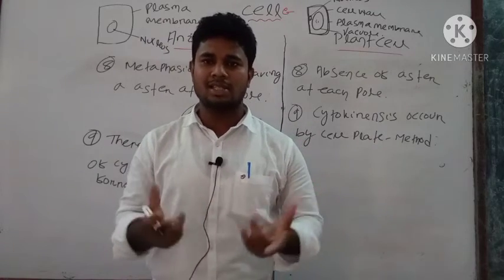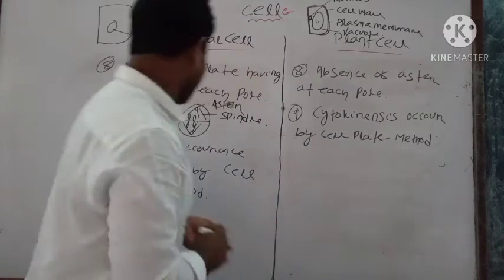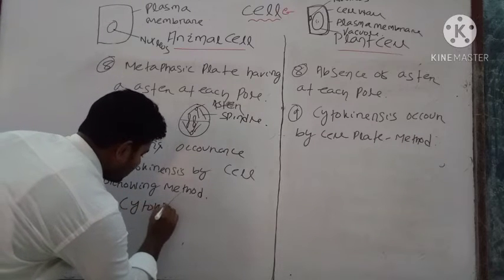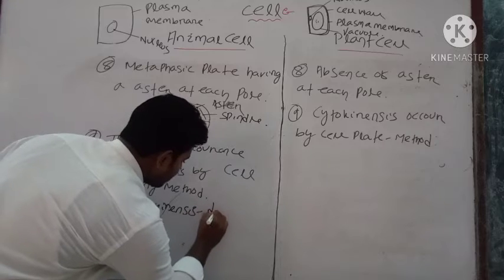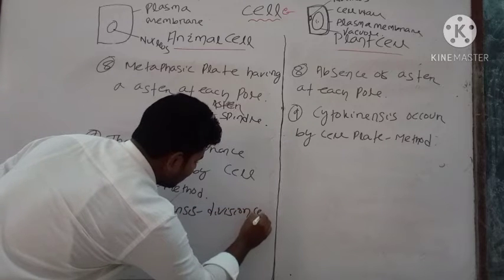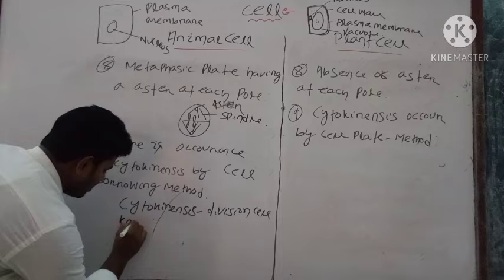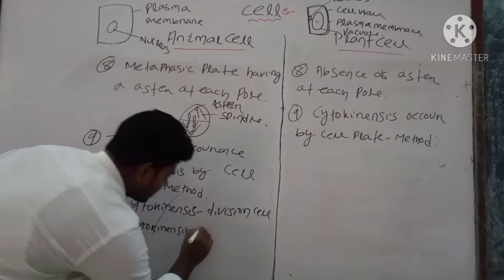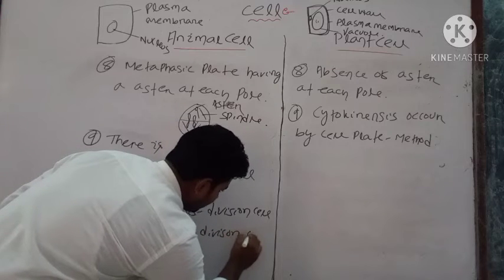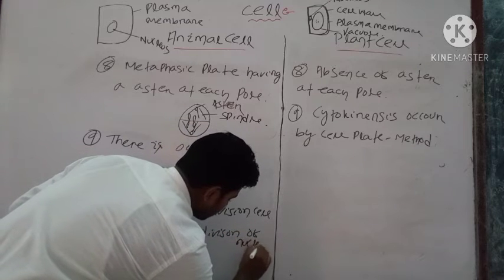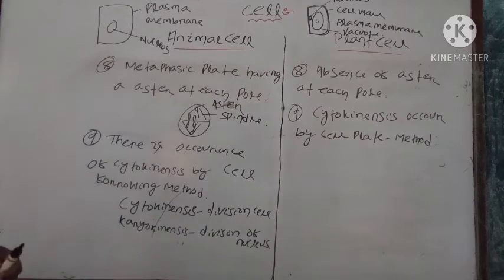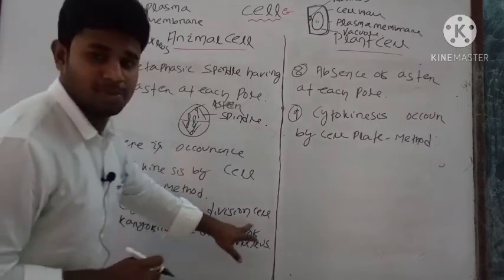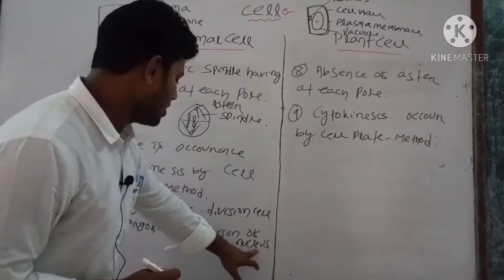One is cytokinesis, that is division of the cell, and karyokinesis, that is division of the nucleus. Cytokinesis is division of cell and karyokinesis is division of nucleus.